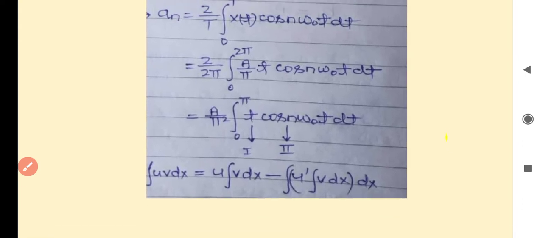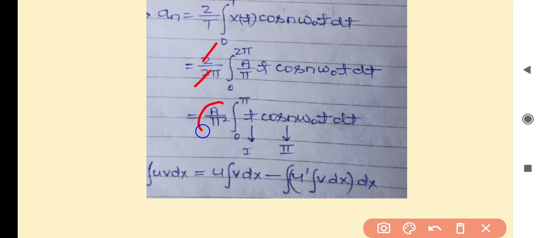Here 2 and 2 will cancel, it becomes A by pi square, and inside the integration it is t cos n omega naught t.